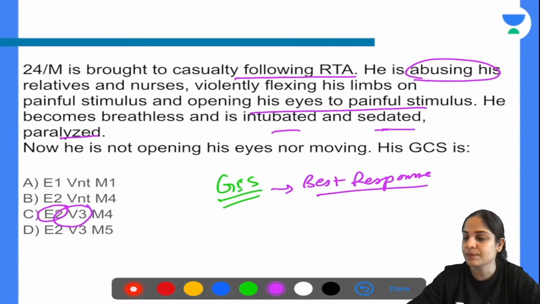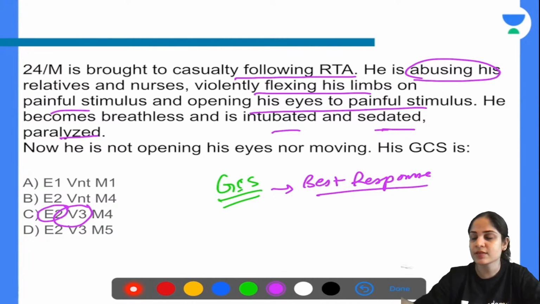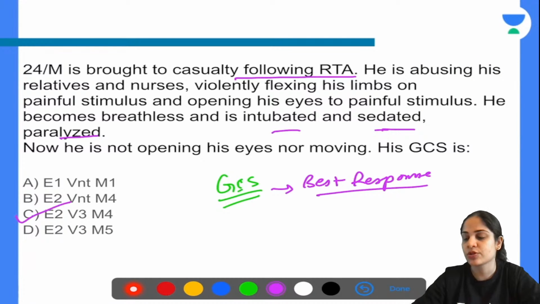So that is V3. And what is the best motor response that he's having? He's flexing his limbs on painful stimulus. They are not giving anything about extension or normal movements. So it is flexion. So that is M4. Okay. So E2, V3 and M4. That is the best response of the patient. Best eye opening response, best verbal response and best motor response. So that will be the answer. Okay, clear guys? Did you understand?